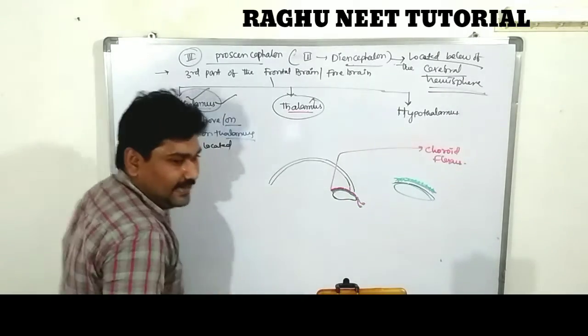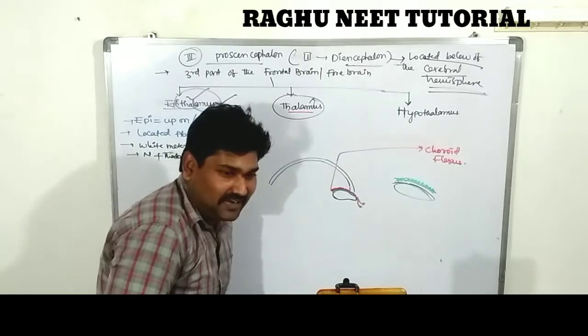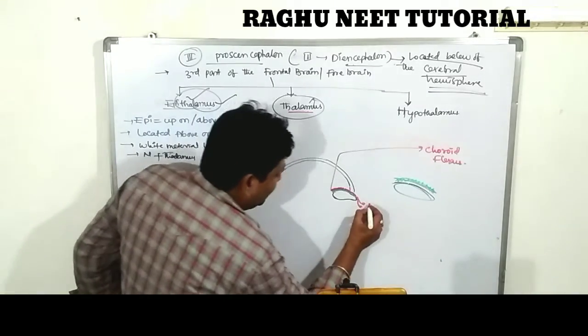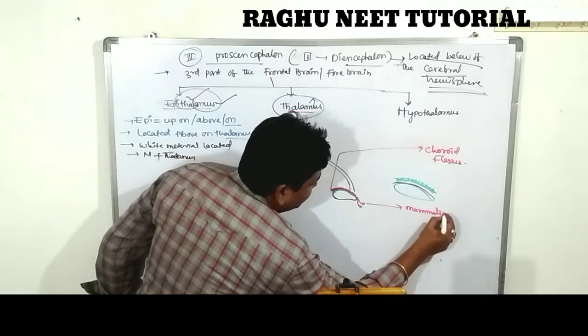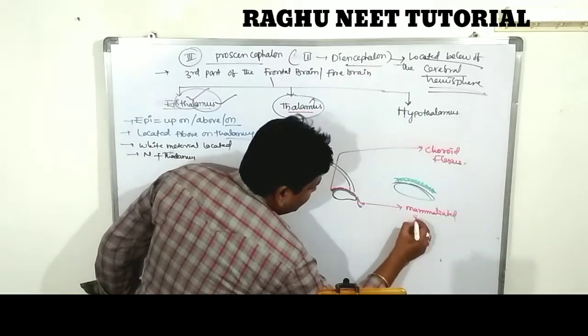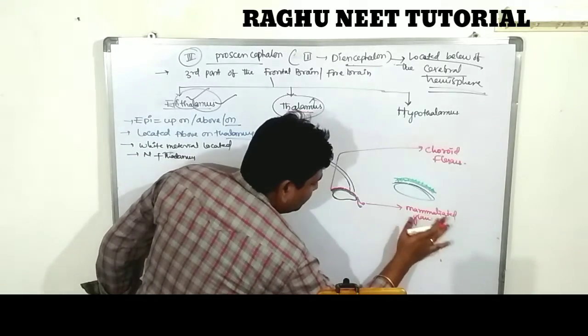These two bulbs are called mammillary bodies, or mammillary glands.